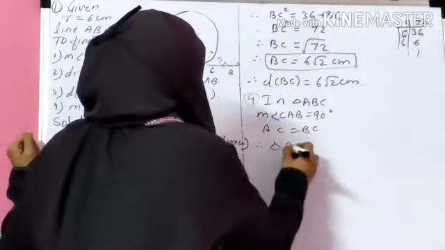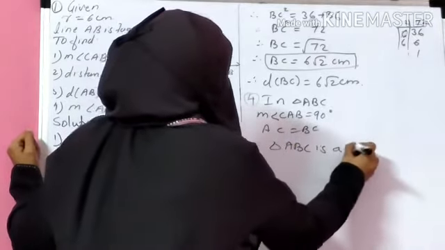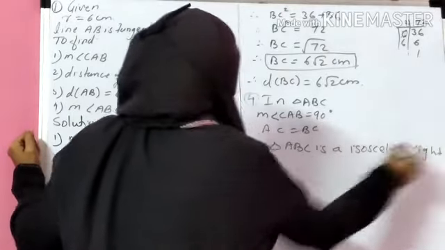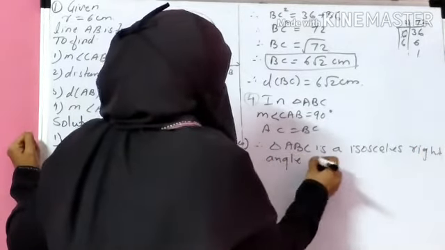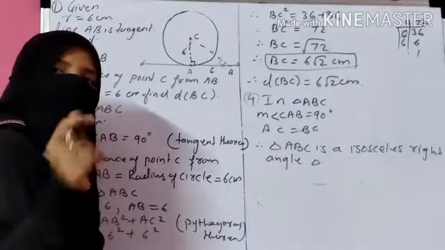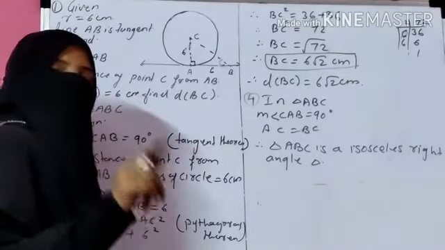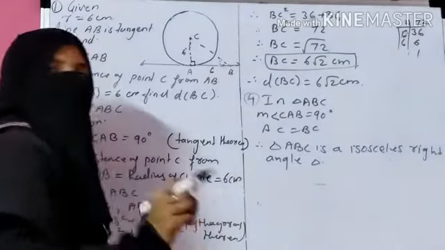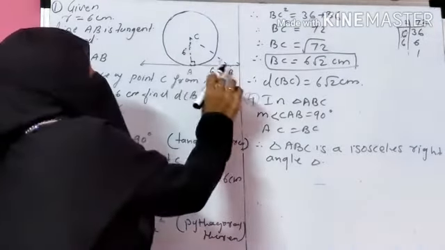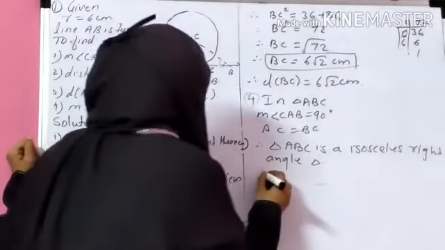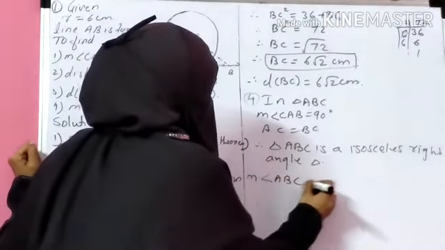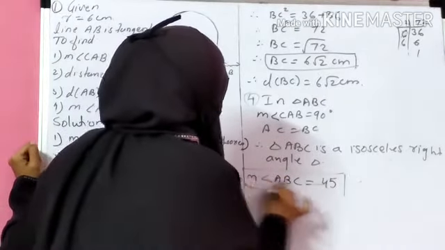So therefore triangle ABC is an isosceles right angle triangle. Okay, this triangle is an isosceles right angle triangle because one angle is 90 degree and two sides are equal. In an isosceles right angle triangle, one angle is 90 degree and the remaining two angles are 45 and 45 degree. So that's why this angle is also 45 degree and this angle is also 45 degree. So write your answer: the measure of angle ABC is equal to 45 degree. This is your fourth answer.